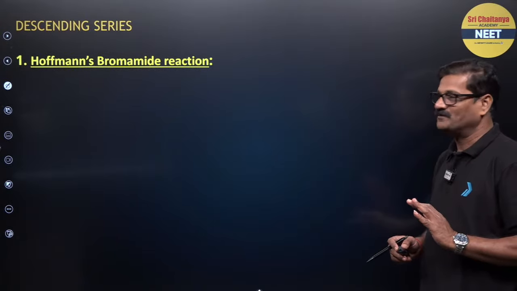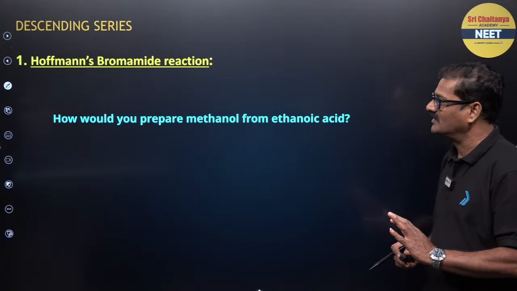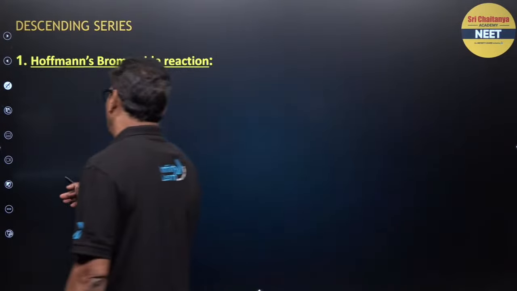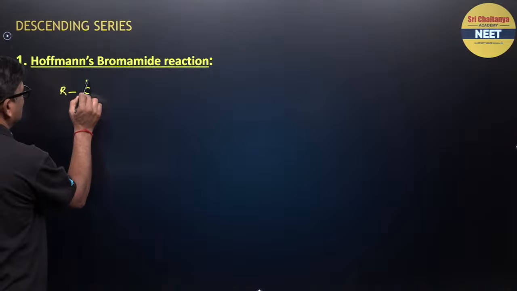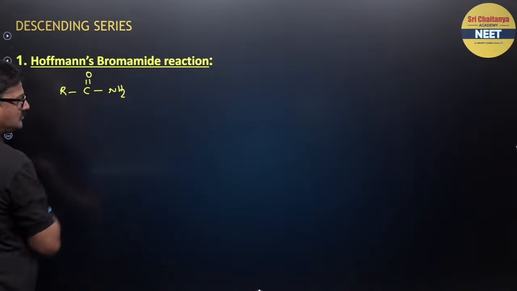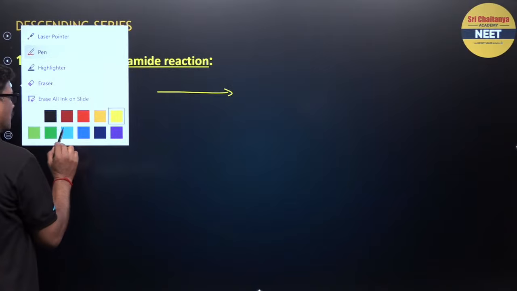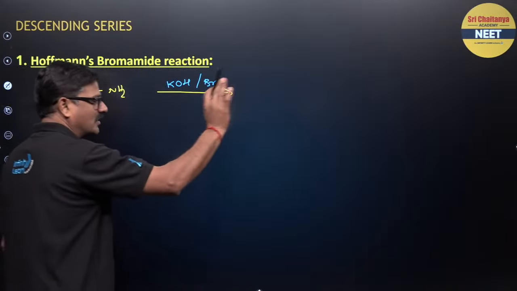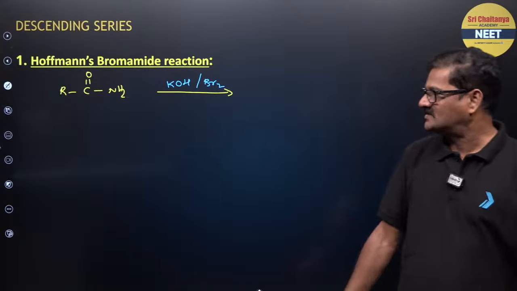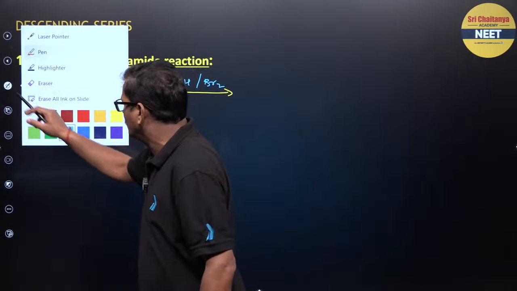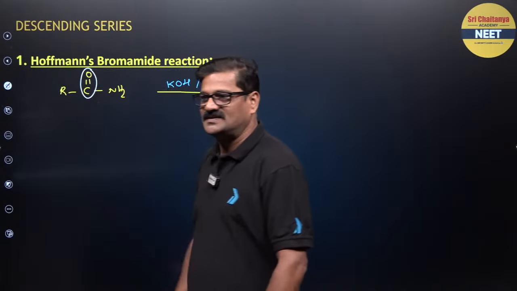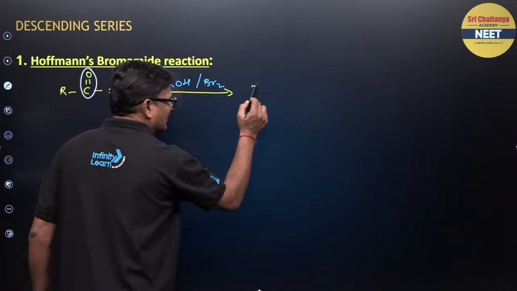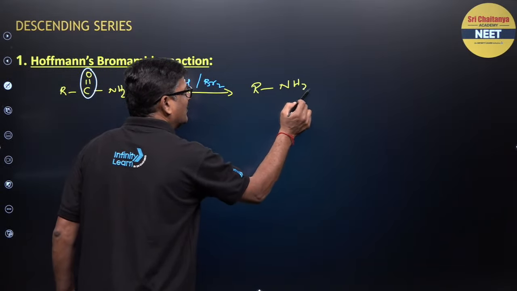Hoffmann bromamide reaction is very important. So what is this Hoffmann bromamide reaction? Simply, I want to say RCONH2, when you use the reagent potassium hydroxide or sodium hydroxide and Br2. I don't want to write the total reaction. Just, you can remove C double bond O, so that you are going to get RNH2, a primary amine.